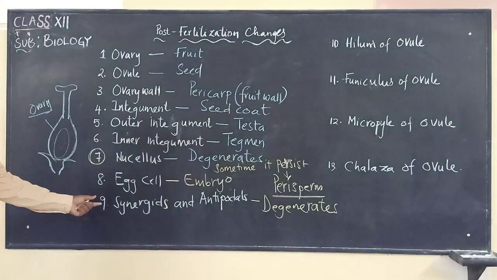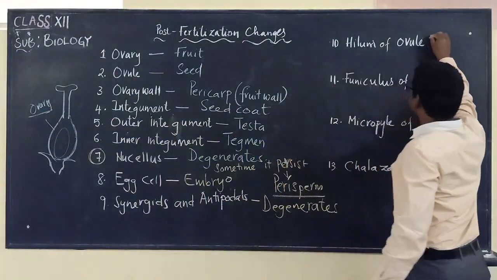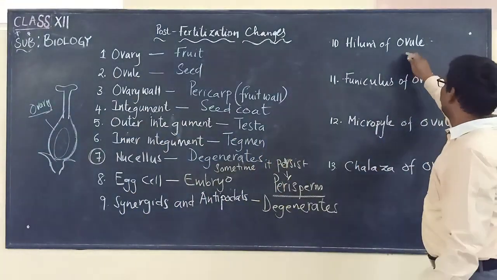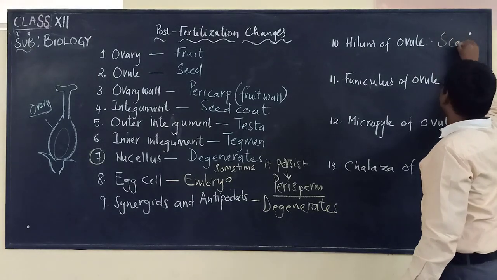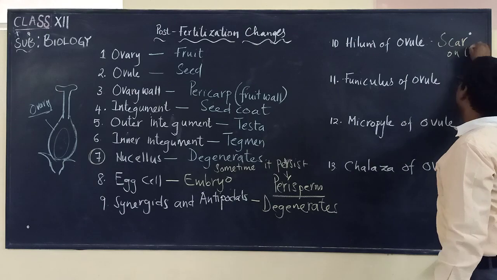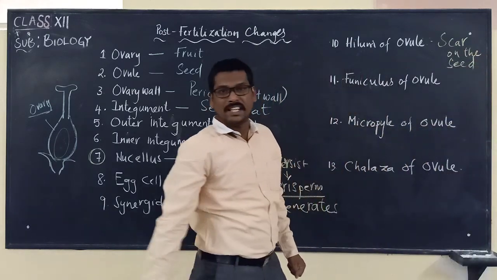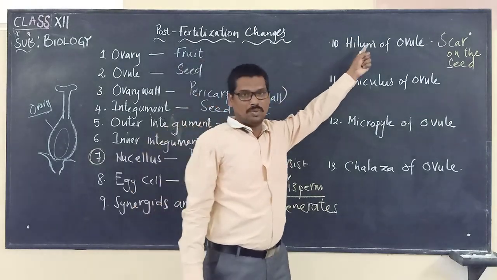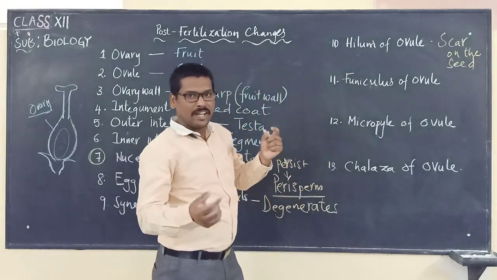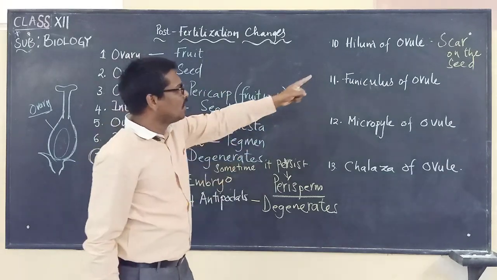And now the hilum of the ovule. The hilum of the ovule will be present as a small scar on the seed. Hilum means the point where the funicle attaches to the main body of the ovule. That is called the hilum.